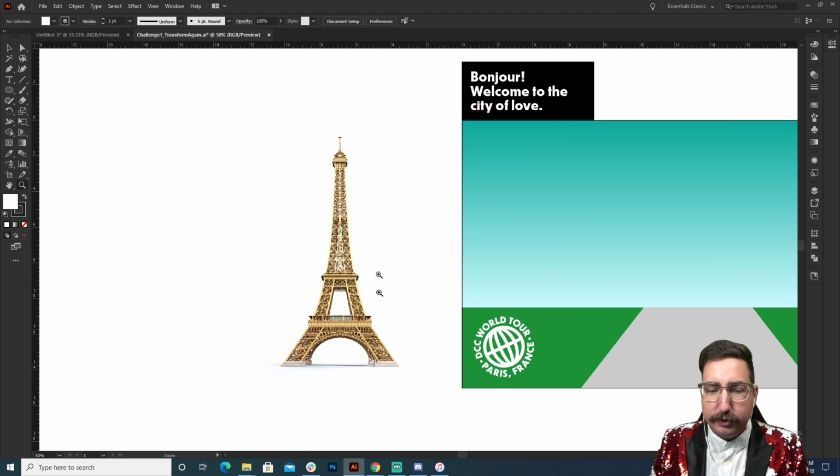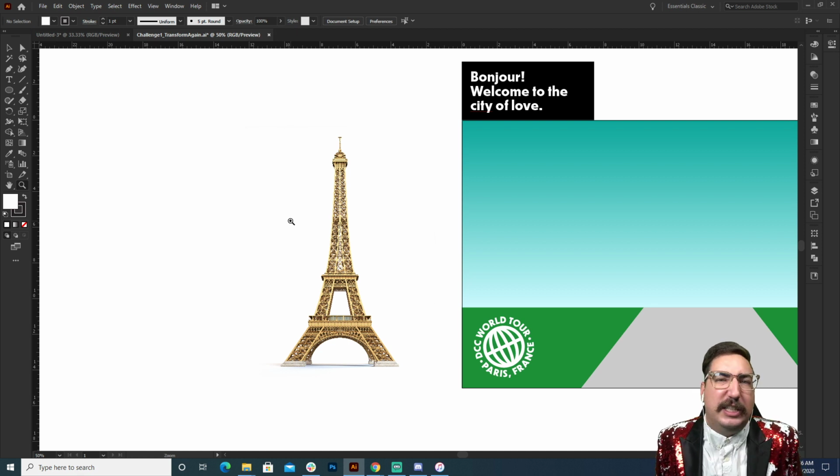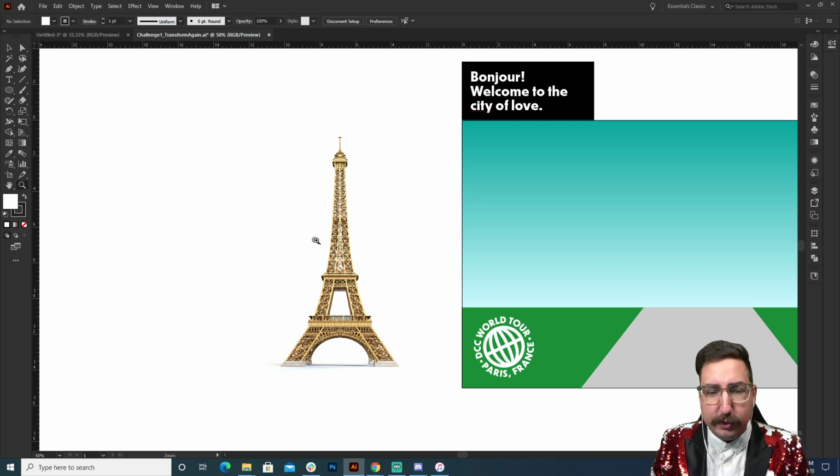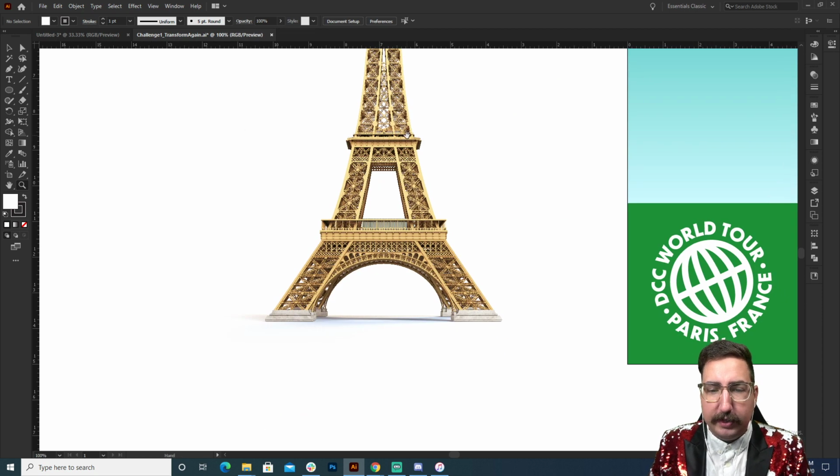So I have gone to Adobe Stock ahead of time, and especially when you're working with something like this, it's easier to work with some kind of reference image. So I don't want to put this in the file because then you basically just use it. So you can find your own source image. If you want to do a different building, you can do that as well. But let's hop in and look at this.